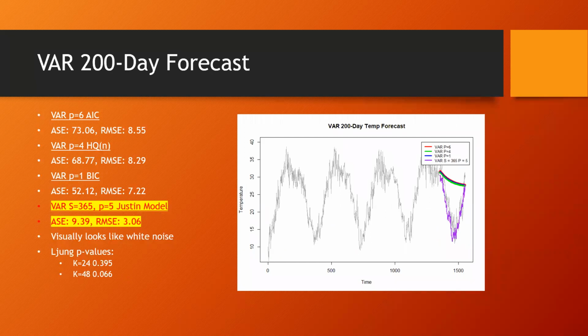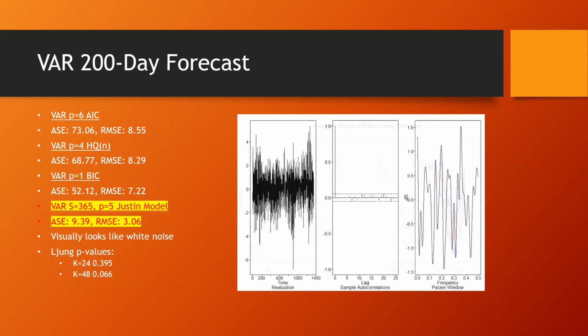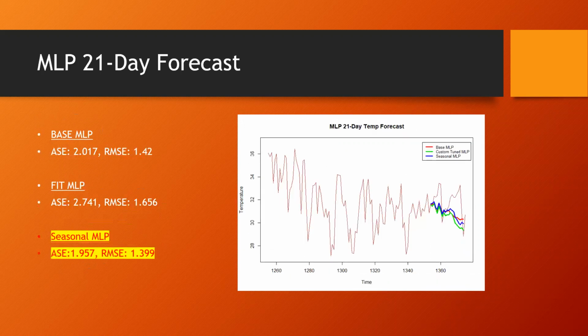Lo and behold, my intuitive model does very, very well here. Visually, it looks very well. We take a look at the ASE, again, around a 9, which is where our ARMA 6,2 was, RMSE at 3. Visually, there it is with the confidence intervals. And if we take a look at the residuals, they do look like white noise, and we can double confirm that with the p-values from the Ljung function that are very high. So that's a useful model.